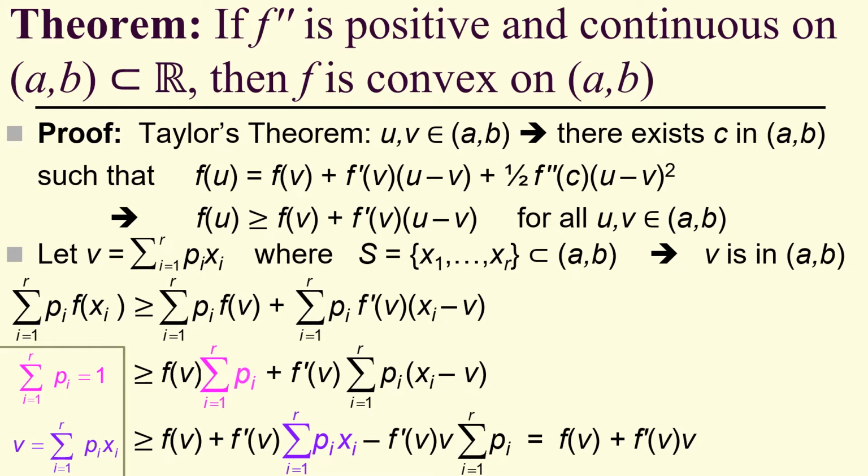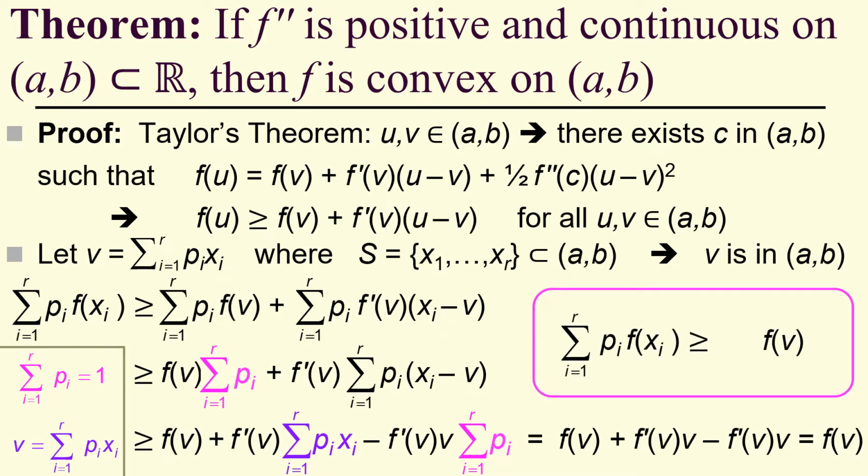So f of v plus f prime of v, and the sum of p sub i sums to 1. So that's minus f prime of v times v, or just f of v. So we've shown this convex combination of f of x sub i's is greater or equal to f of v, but v is itself a convex combination. And therefore we have our theorem.